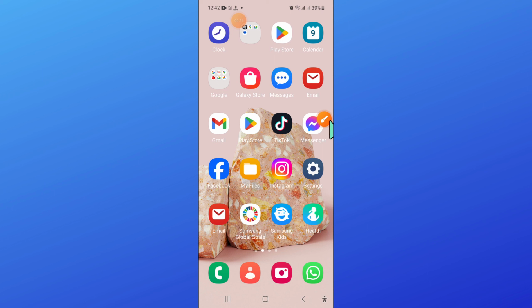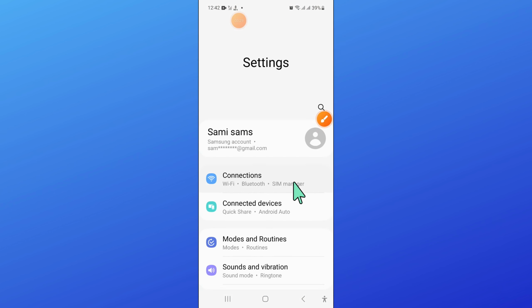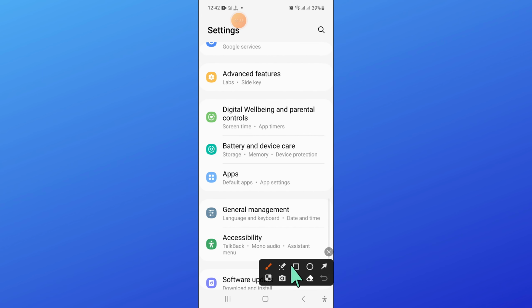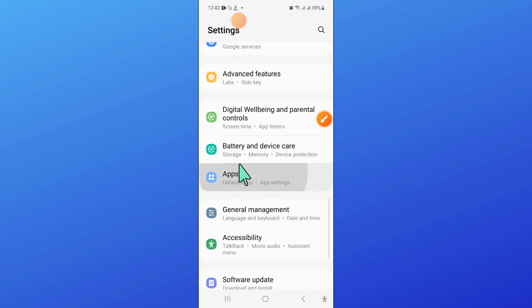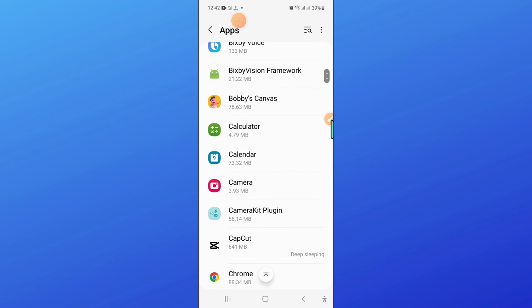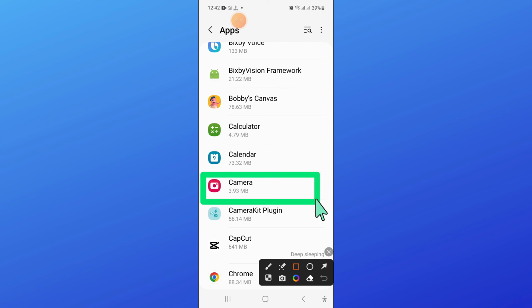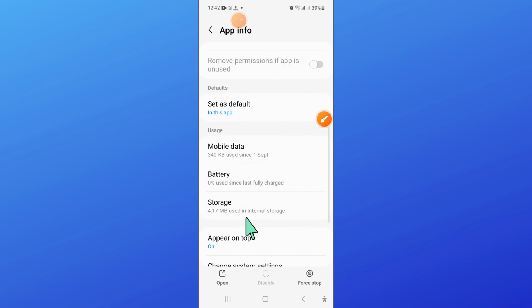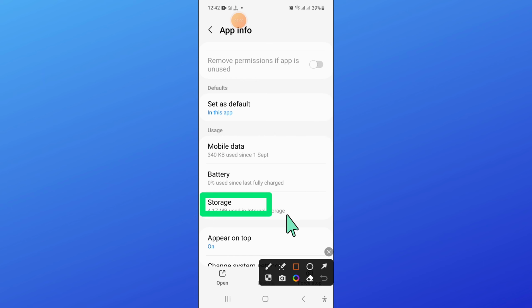So to fix this issue, first of all open settings. Now in settings, scroll down and open apps. Now in apps, scroll down and here click on camera. Now in camera, scroll down and click on storage.